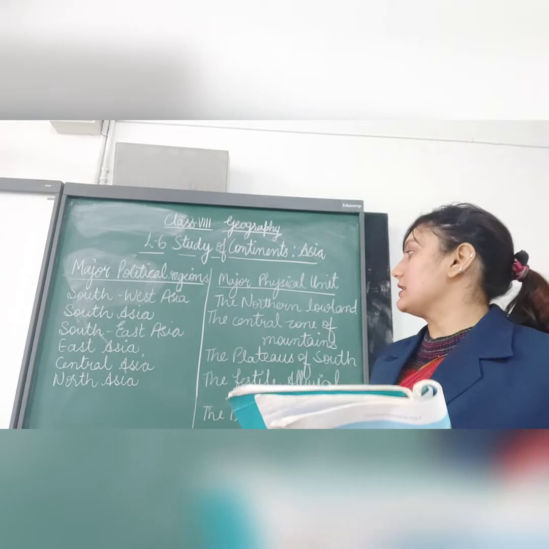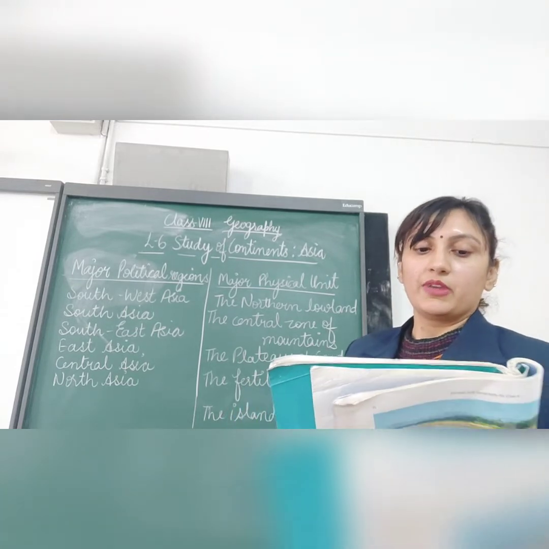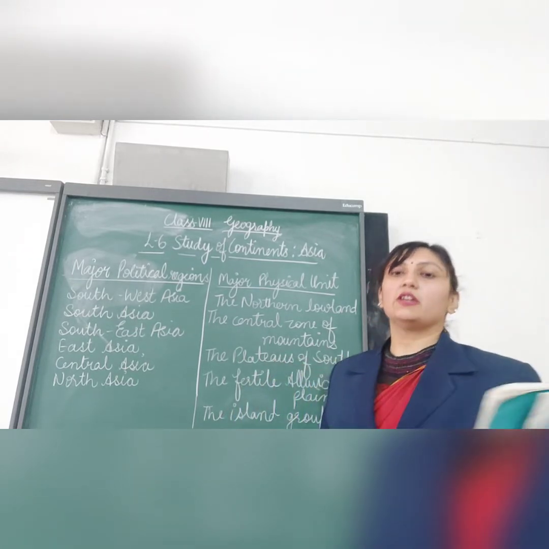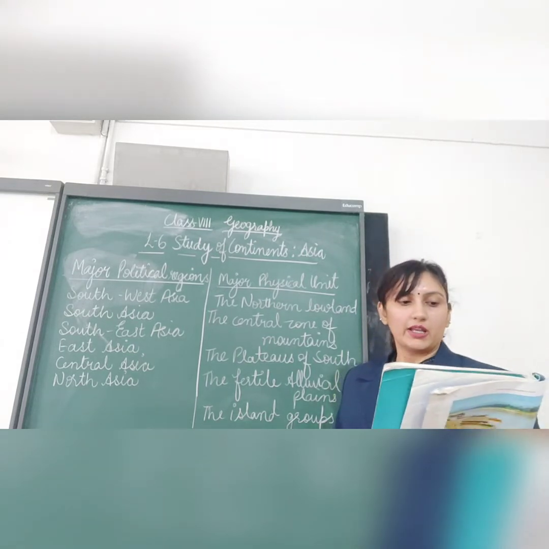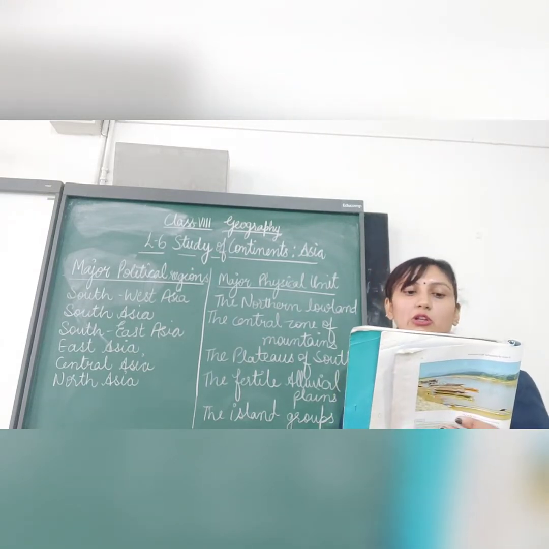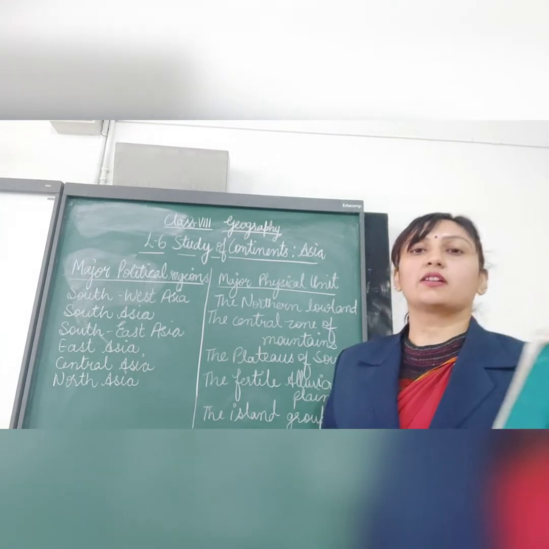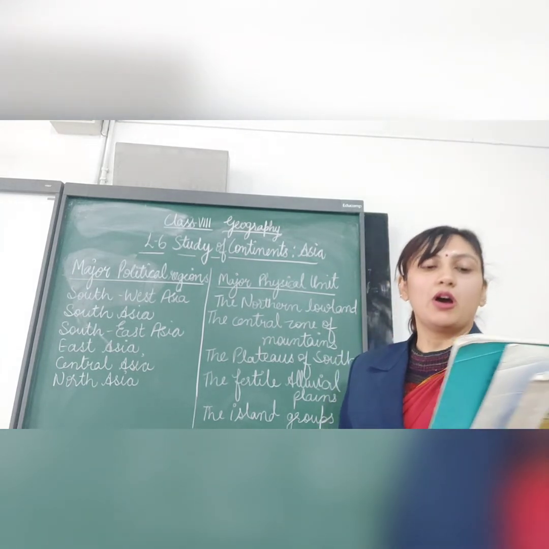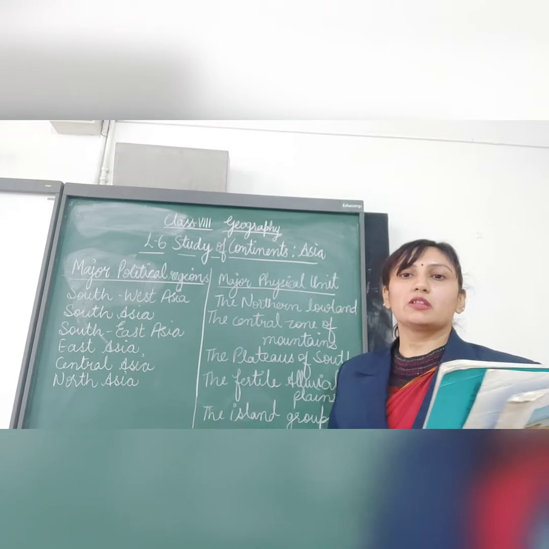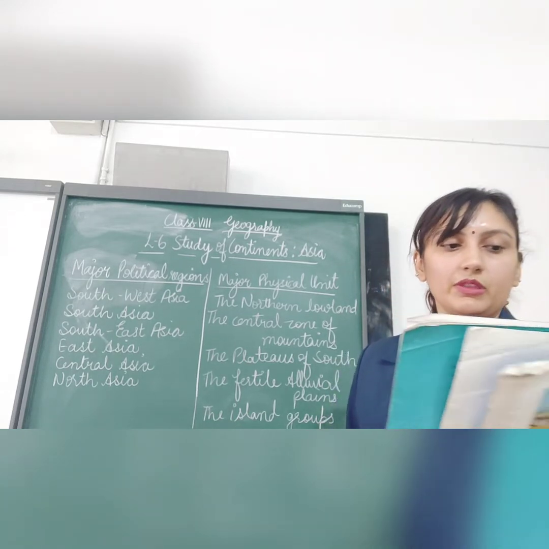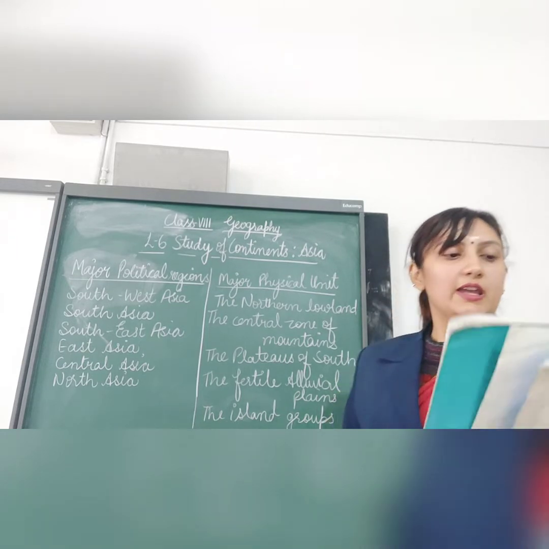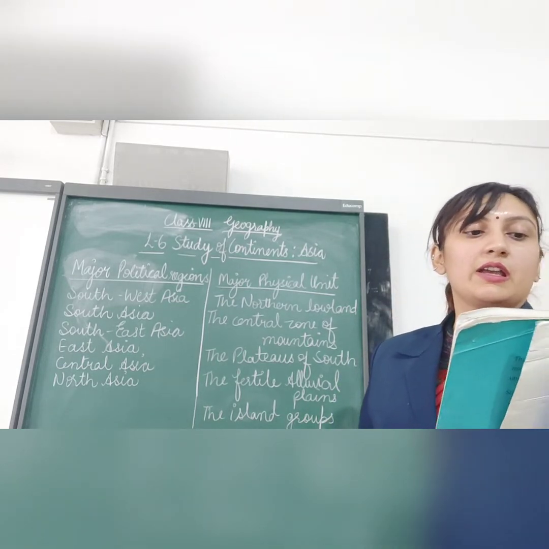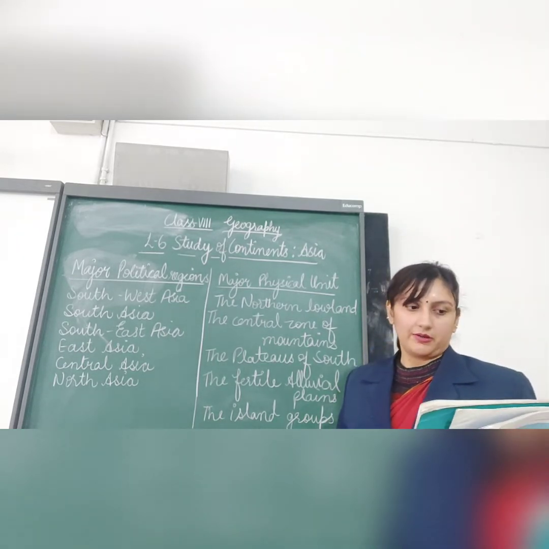Then the fourth one is East Asia. It consists of China, North and South Korea, Japan and Taiwan, and Central Asia, which includes countries like Kazakhstan and some other former Soviet republics. And the last political region of Asia is North Asia, which consists of Siberia.